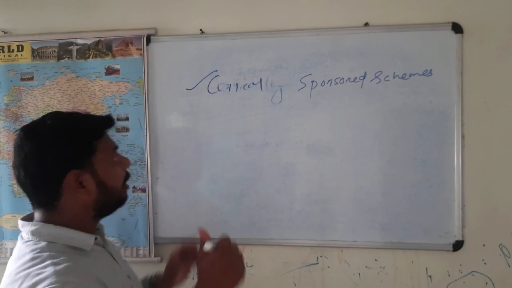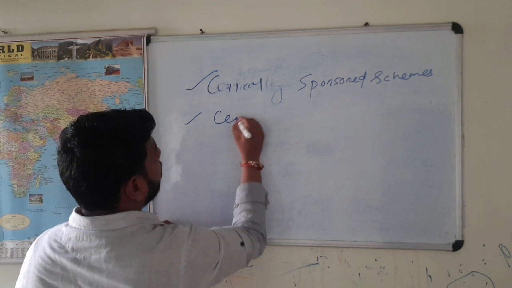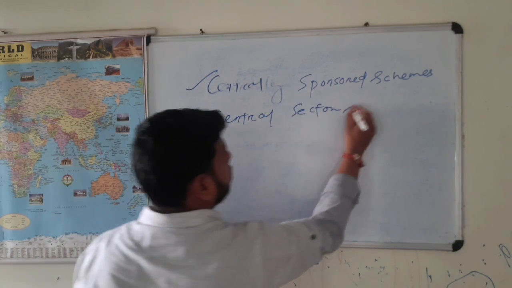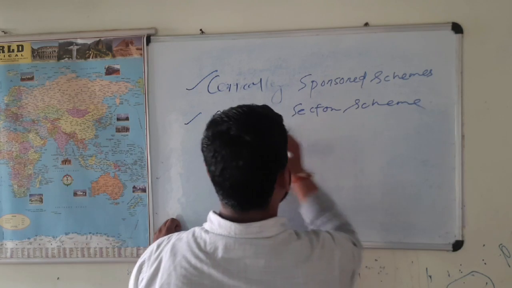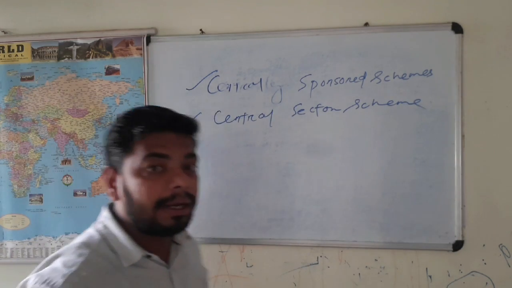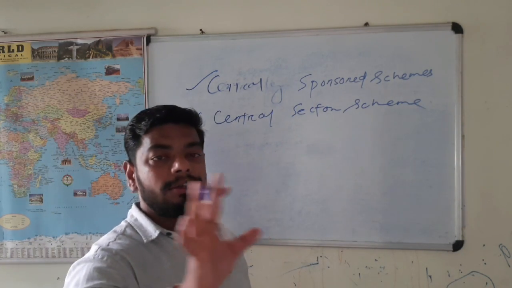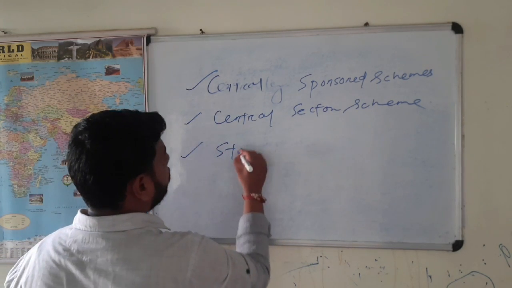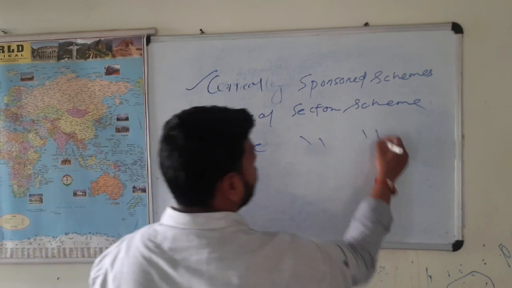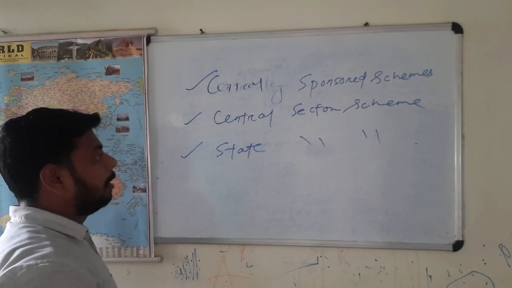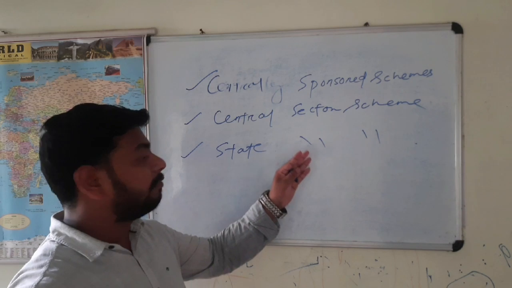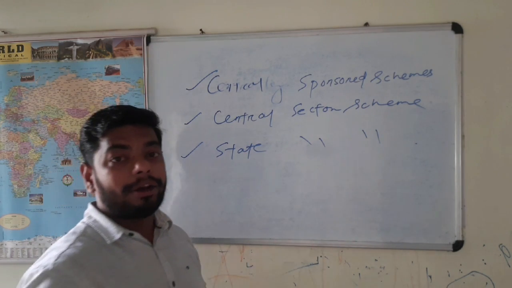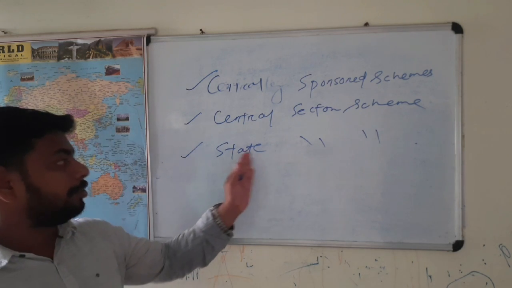Okay, got it? Another one is the central sector scheme. These are schemes which are entirely funded by the central government, or the government of India. And another one is the state sector scheme, which is entirely funded by the respective state government, like in Odisha, poverty alleviation schemes; that is a state sector scheme.